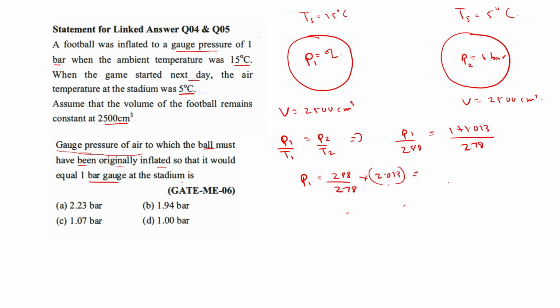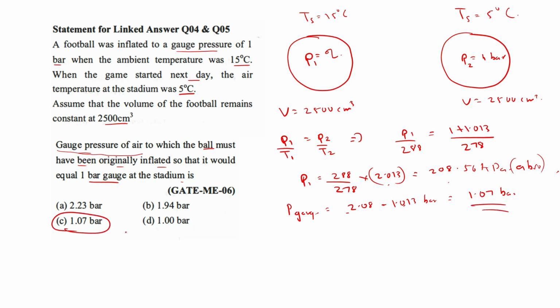So this is equal to 208.56 kilopascal, and this is the absolute pressure. So if you calculate the gauge pressure, you can get this as 2.08 minus 1.013 bar. So this will be equal to 1.07 bar. So option C is the correct answer.